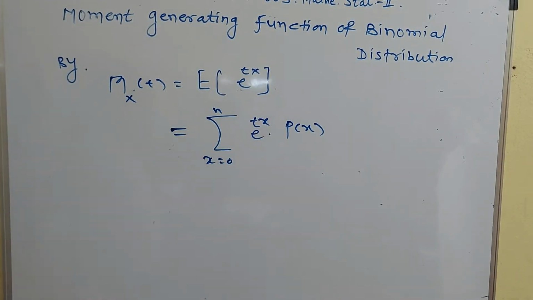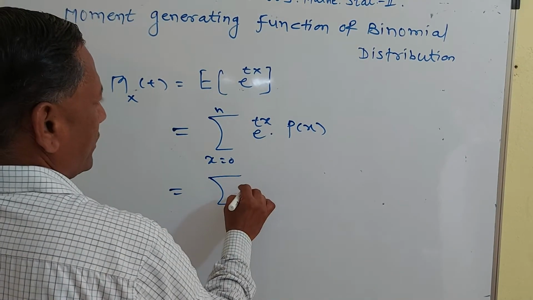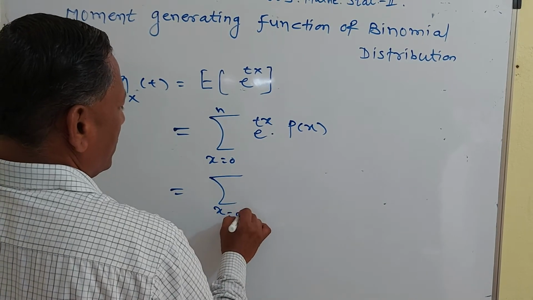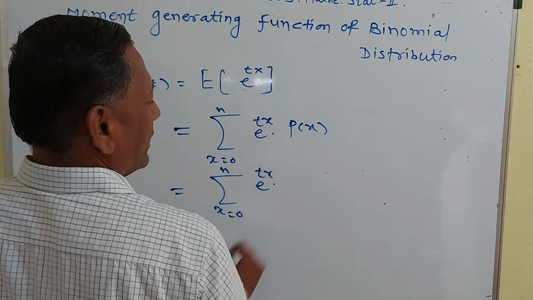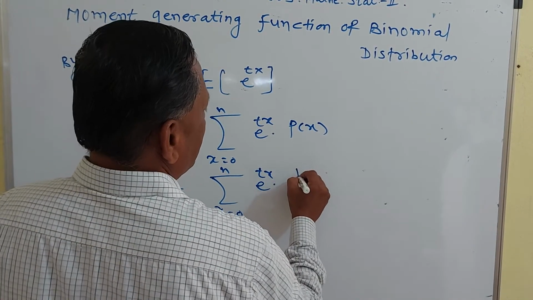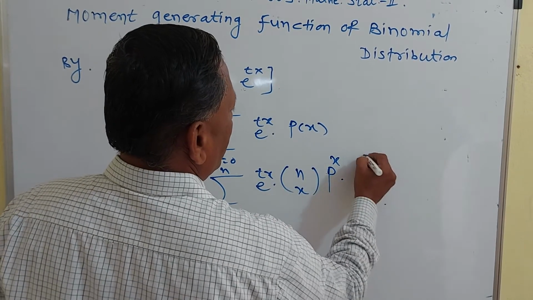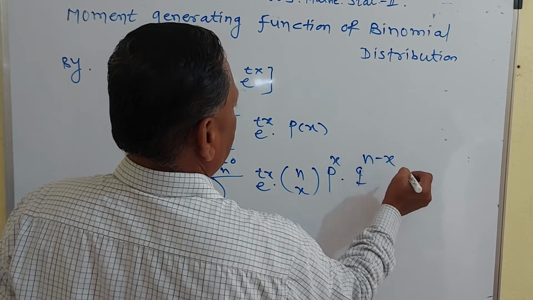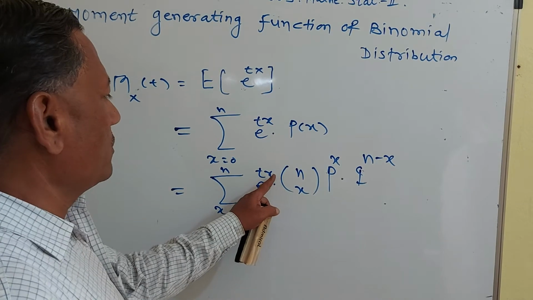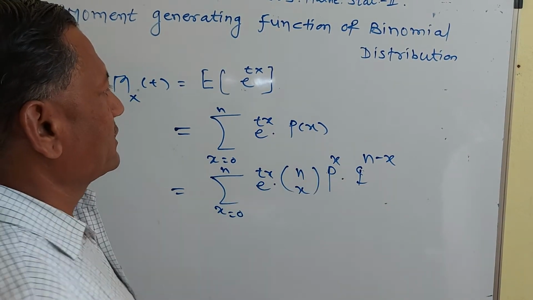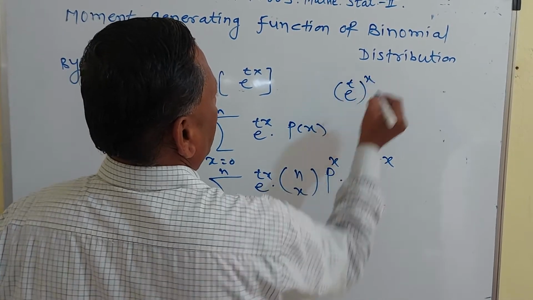In case of binomial distribution, you know the probability mass function is nCx p raised to x q raised to n minus x. So x going from 0 to n, e raised to tx into p of x, where p of x means nCx p raised to x into q raised to n minus x. Now e raised to tx can be written as e raised to t, whole raised to x.